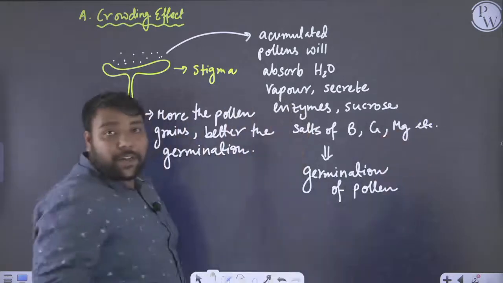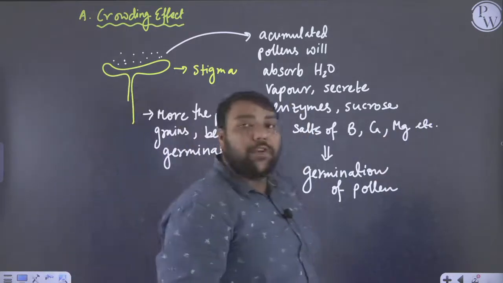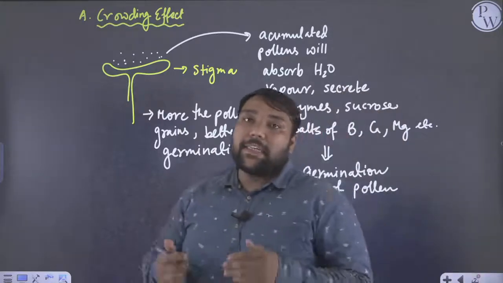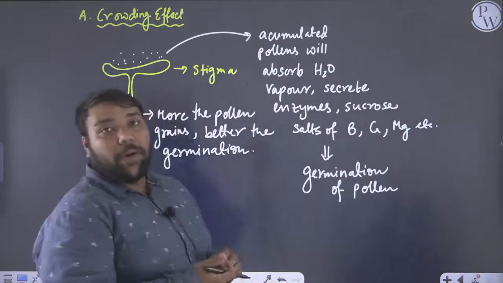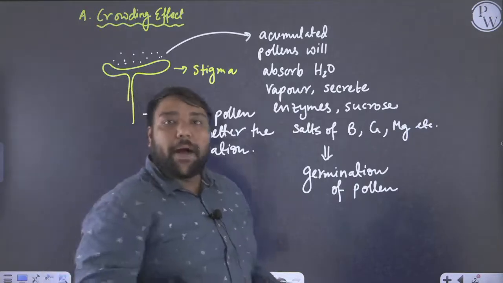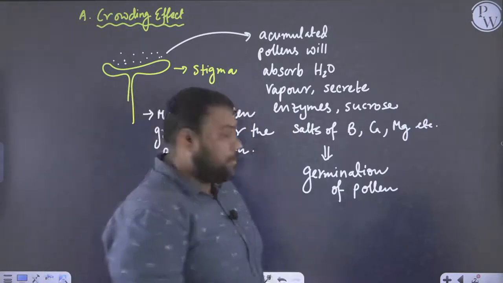So this is the first, or initial, event we see in pollen pistil interaction, and it will lead to the germination of pollen. Now we are going to talk about the pollen germination event.